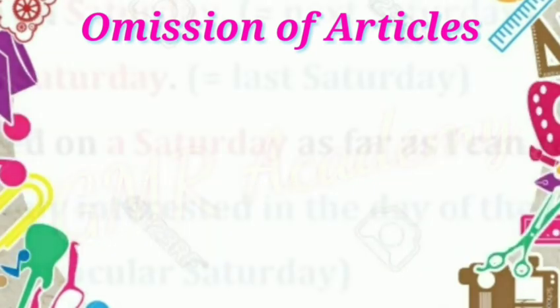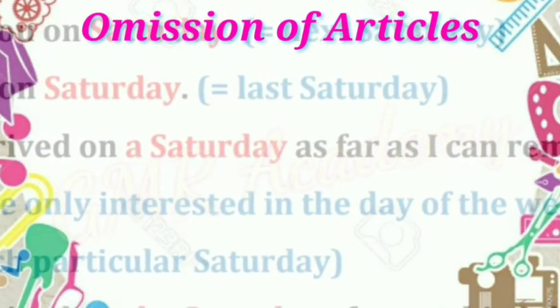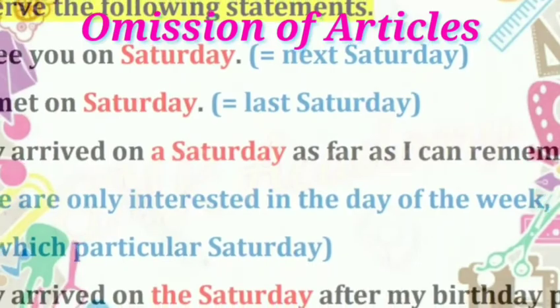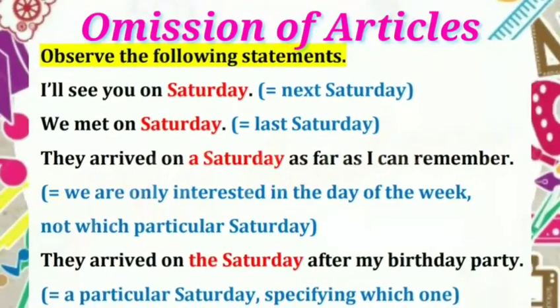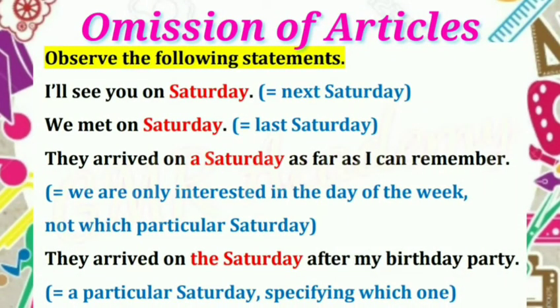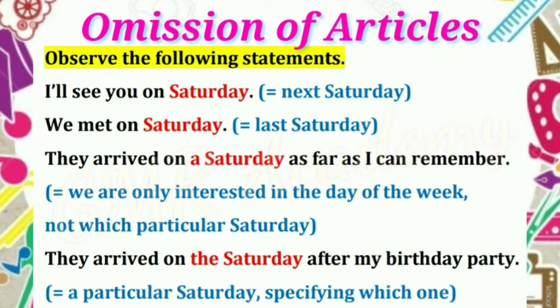Observe the following statements. I'll see you on Saturday. So in a general way, no article is used. That means next Saturday. We met on Saturday. The meaning is last Saturday. In a general sense, the name of the day, no article is used. They arrived on a Saturday as far as I can remember. Here, they arrived one day. One day means the day is Saturday. I clearly remember. The meaning is we are only interested in the day of the week, not which particular Saturday. So the indefinite article a is used.